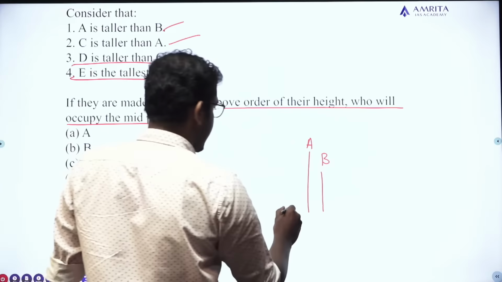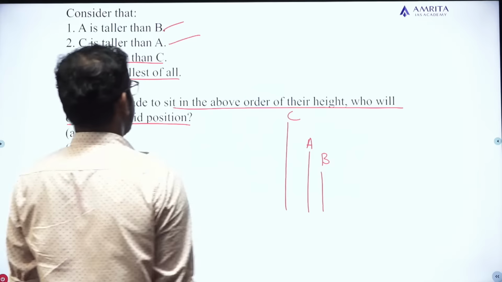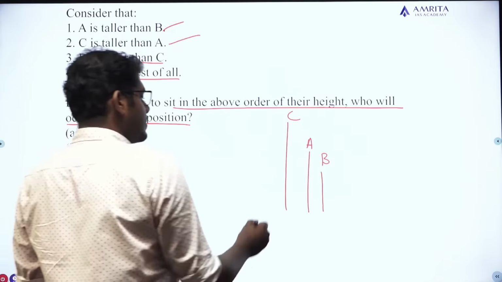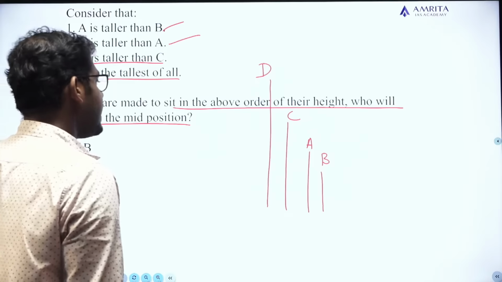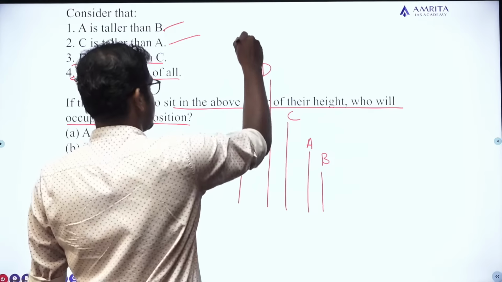C is taller than A. This is C. C is taller than A. D is taller than C. Okay, D is taller than C. E is the tallest of all. Okay, E is the tallest of all.